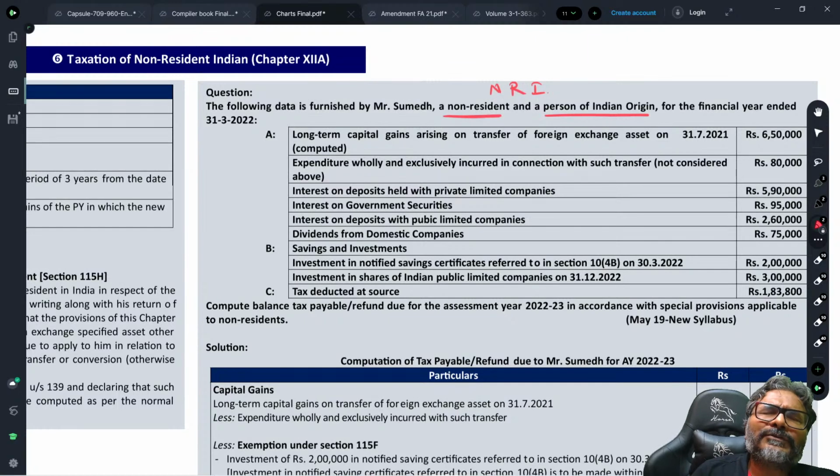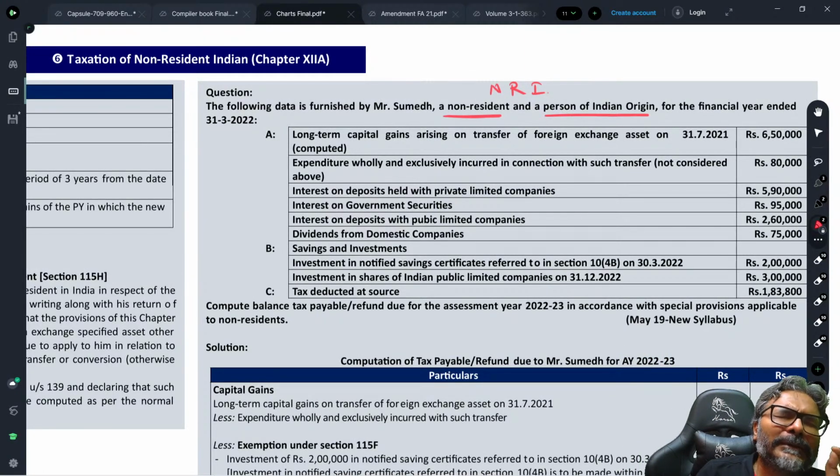So the NRI, students, would be using his foreign currency, and that foreign currency would be invested in the specified asset. Now, once he invests in the specified asset, thereafter the income would be the two incomes that they have targeted in chapter 12A. Which are the two incomes?